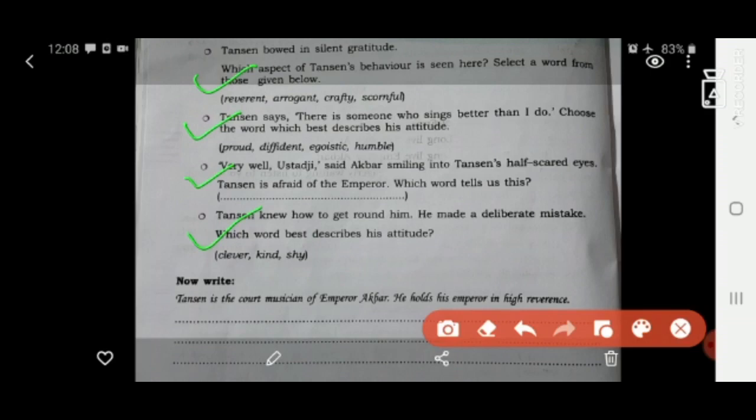Okay, now here we got some words to describe Tanzan. And you may add more and more words to describe Tanzan. Now we can start from here. Tanzan is the court musician of the Emperor Akbar. Whenever you want to describe a person, first you tell about him. Who is this? You must say who it is.